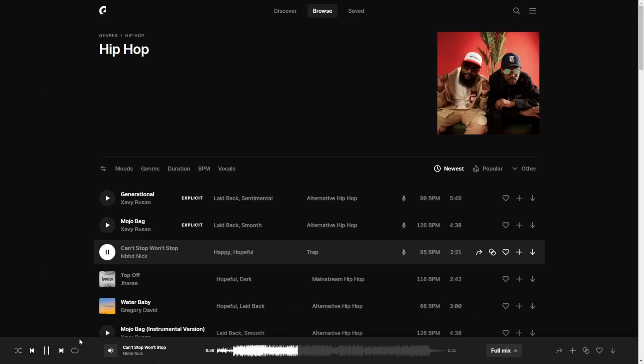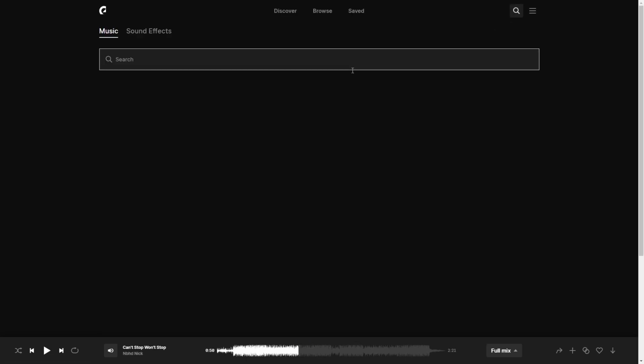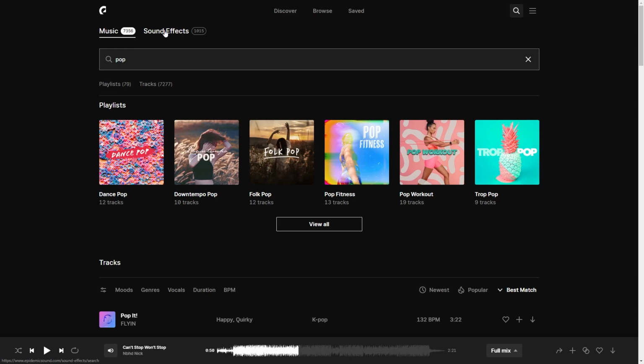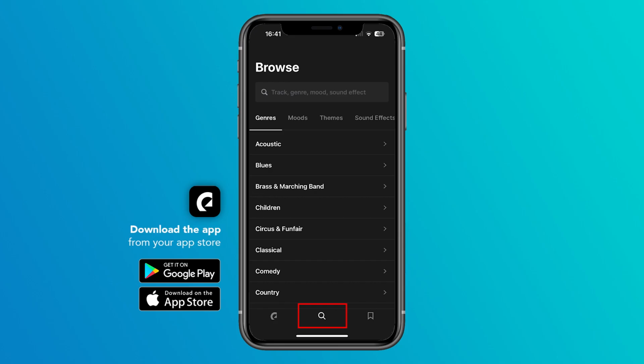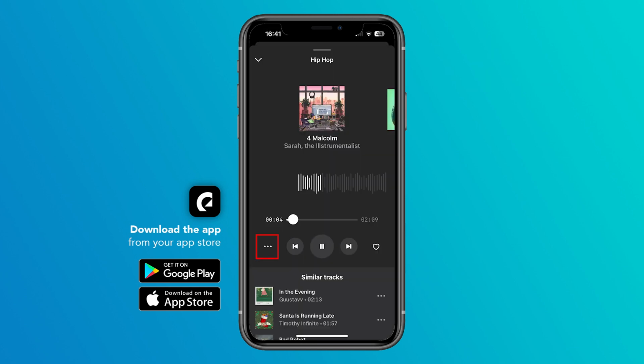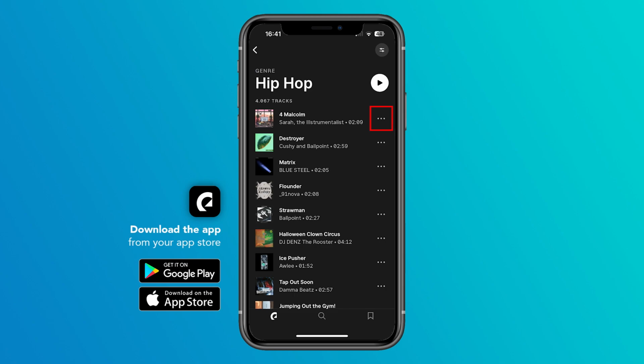Finally, we also have the possibility through the search on the upper right, to easily search for artists, titles or keywords, where we also have to choose between songs and sound effects. In the app, we have the genres, moods, etc. directly in the search area at the bottom, and the functions for a song can be found either in the player or on the right edge via the three dots.